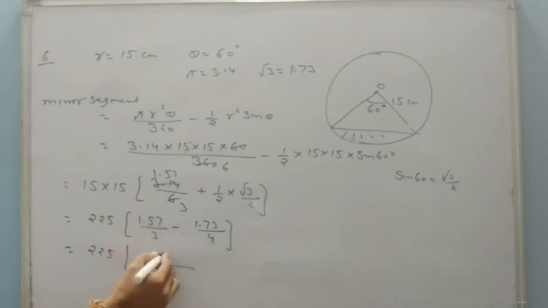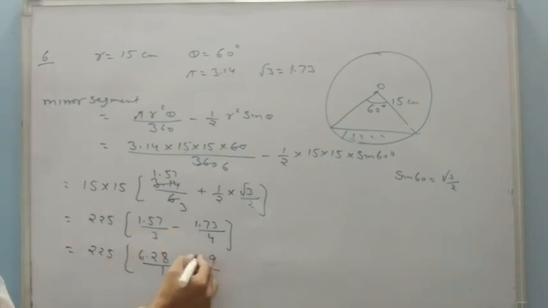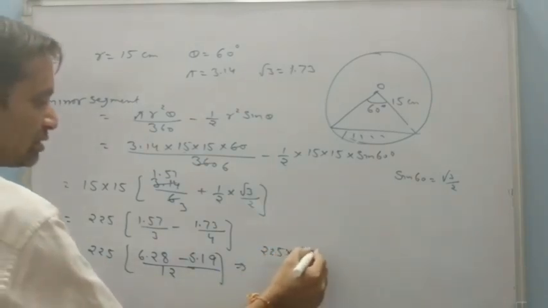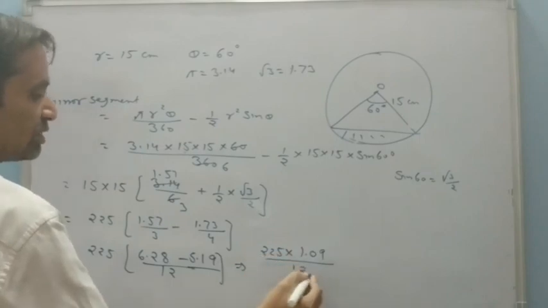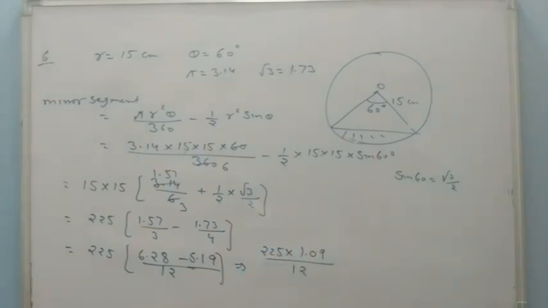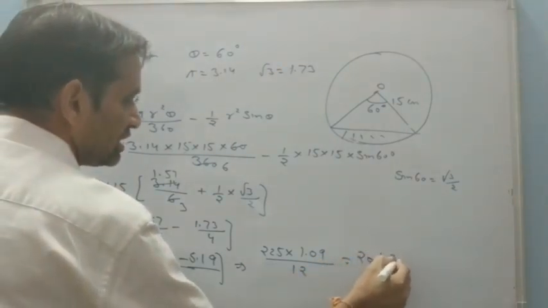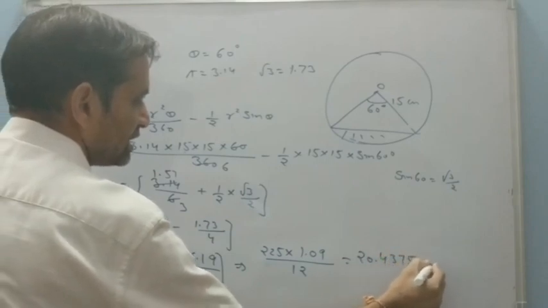By multiplying 4 it is 6.28, and multiply by 3 I will get 5.19. So it will be 225 multiplied by, just minus it, you will get 1.09 upon 12. Now by solving it, we will get the area of minor segment, that will be 20.4375 centimeter square.